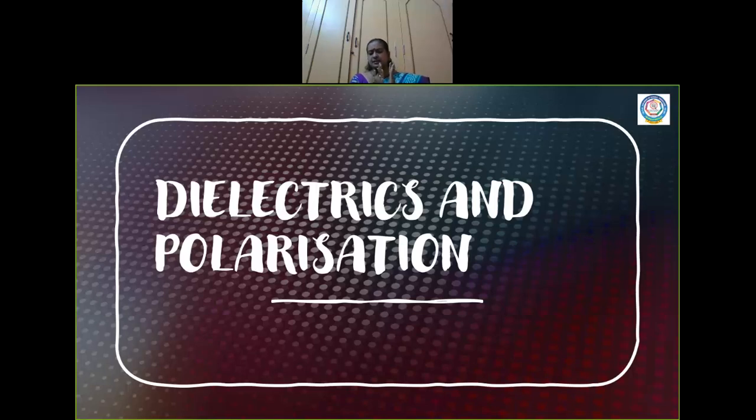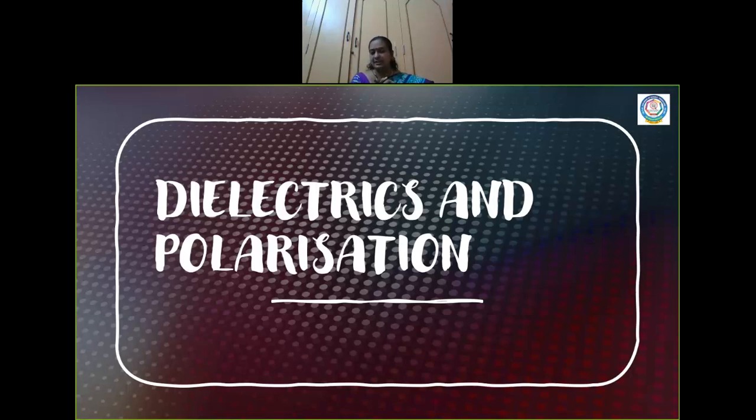Polarization is nothing but restricting the movement of anything to one particular direction. Here, when the electrostatic force is acting on one another, the insulator, which is a dielectric, can be made to be polarized through very small displacement. So this phenomenon is called polarization.